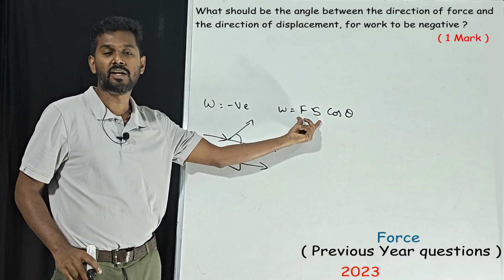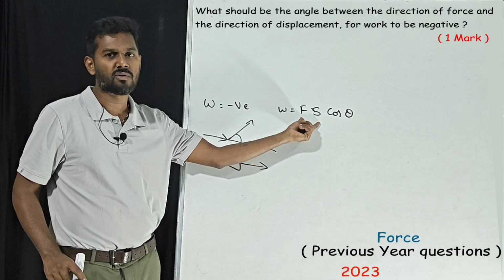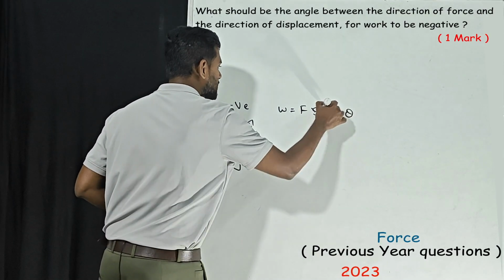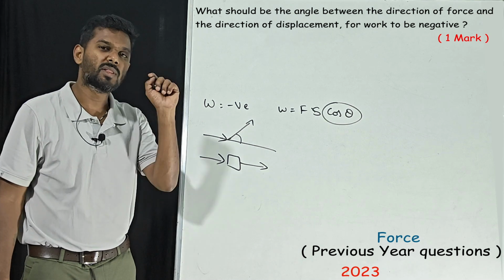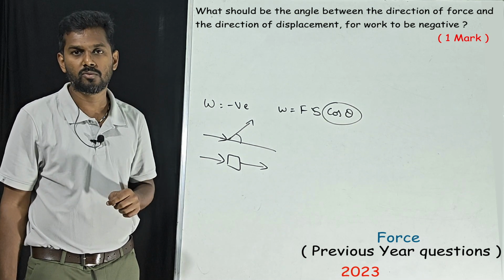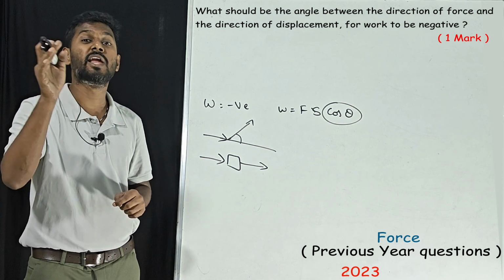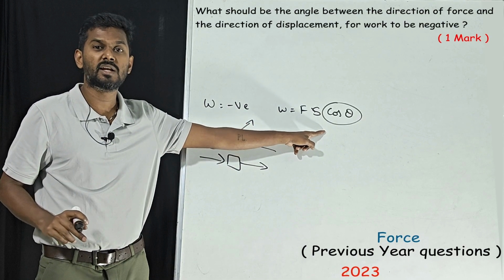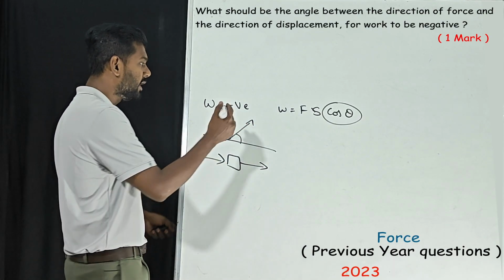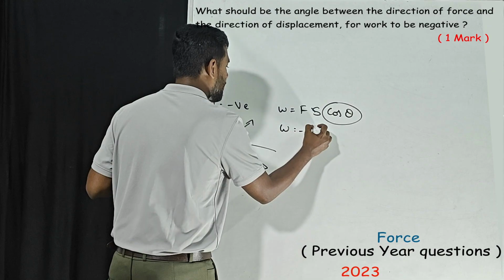These are just magnitudes and will not give you positive or negative. The only thing that gives a negative or positive value is cos theta. Cos theta is negative at 180 degrees. What is cos 180? That is -1. So we get the work done as negative.